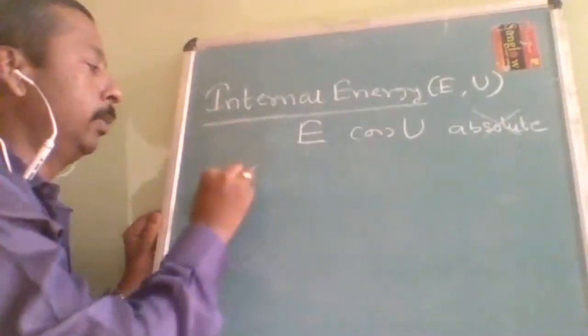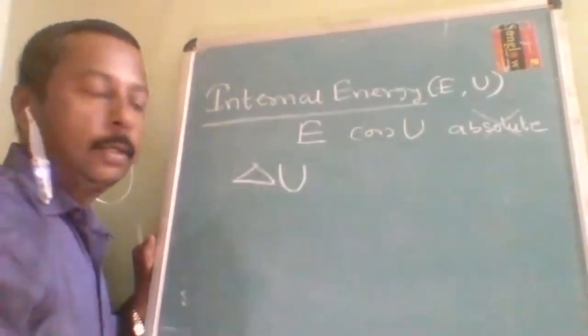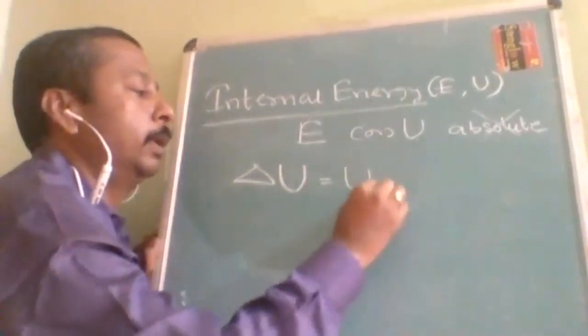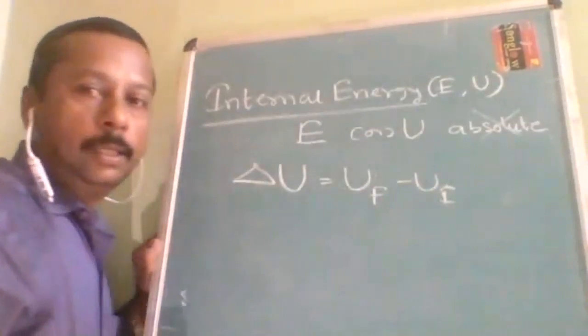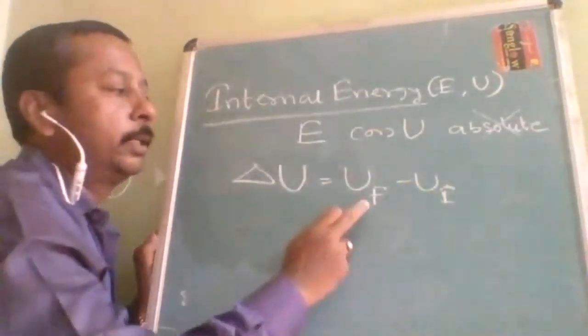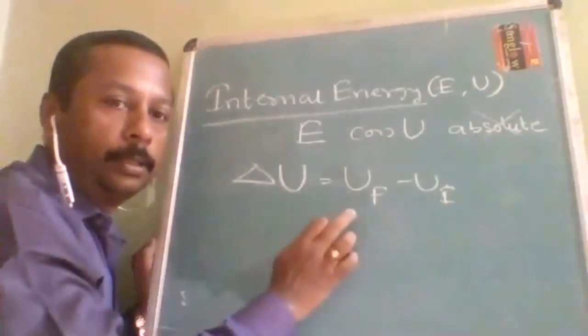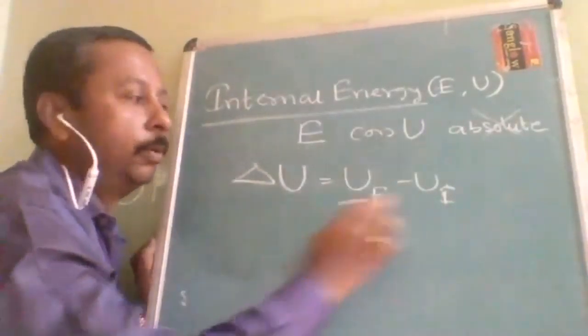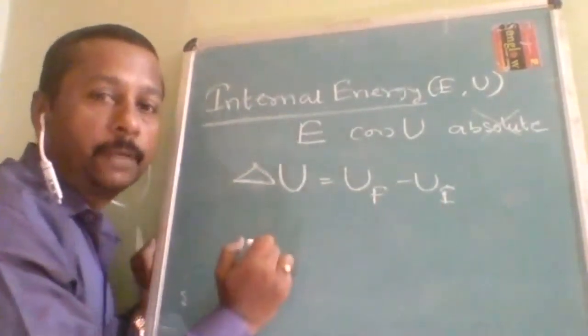Then what will we do? We will find out delta U. So delta U will be final minus initial. Again, this cannot be determined, this cannot be determined. How can you determine this? The formula is this one, but we don't know these two values. If you don't know the right side values, how can you determine the left side value?